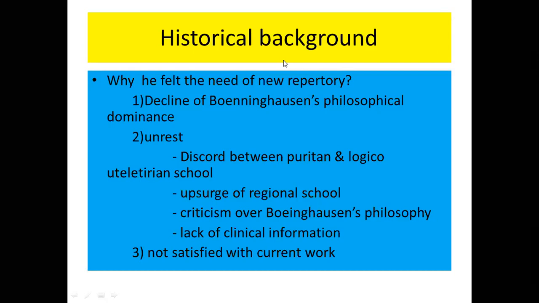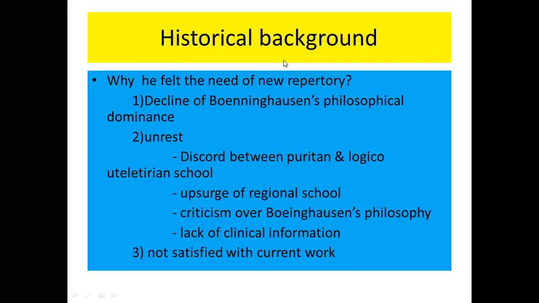And there was also discord, that is, differences of opinion between these two schools of repertory, the Puritan school and the logico-utilitarian school.